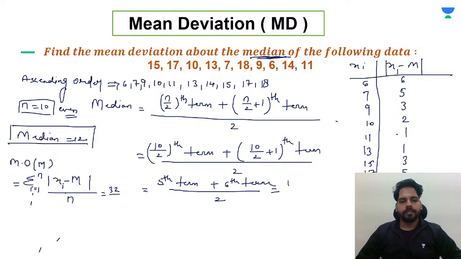32 divided by n. N is what? Number of observation, that is 10. So we are getting 3.2 as the answer. Clear?